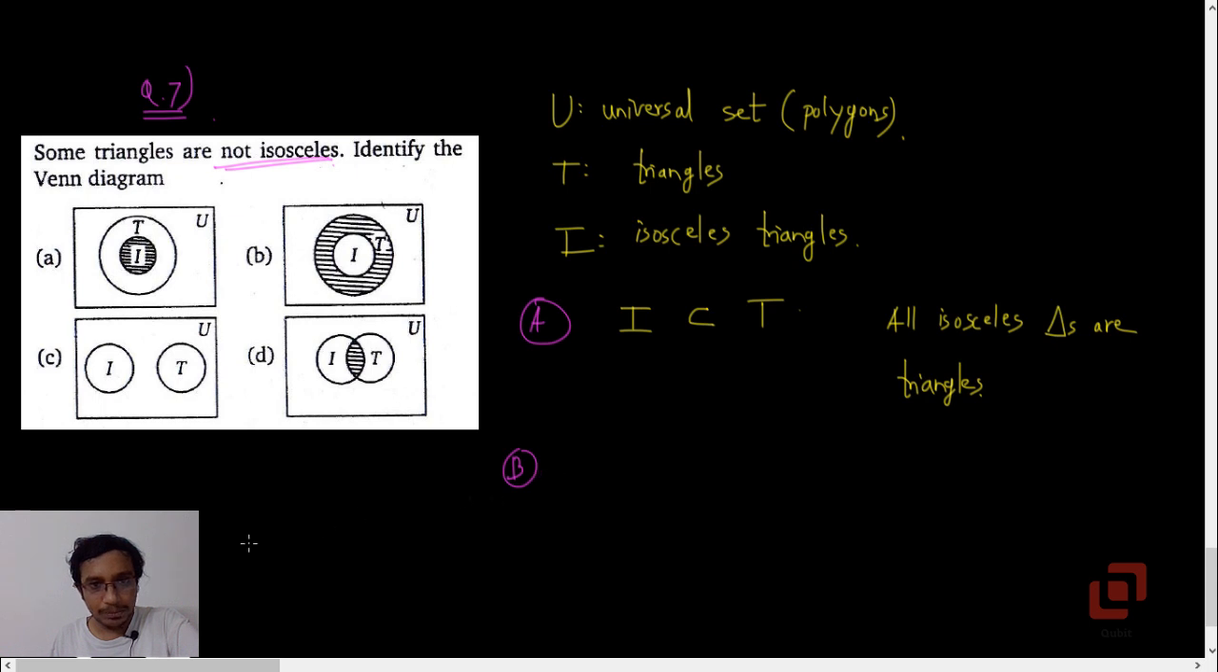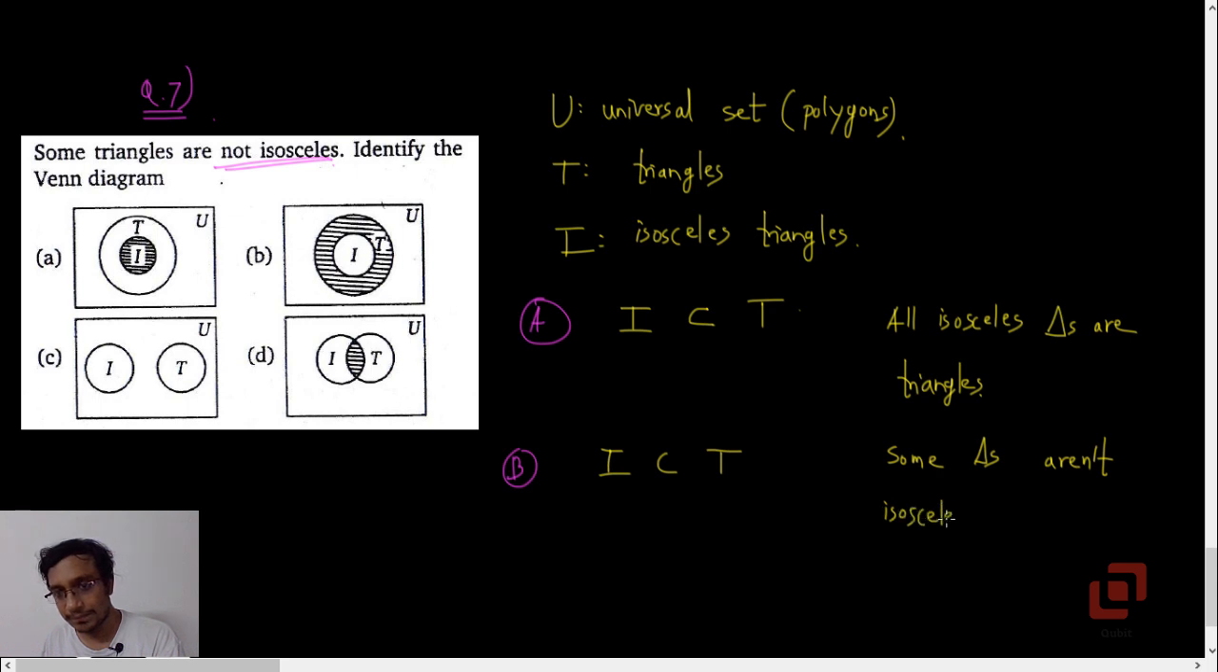Even in option B, we have this correct representation, that is I is a proper subset of T. But here look at the highlighted region, the hatched region. It excludes all isosceles triangles, but it still considers the remaining triangles. So this is the correct representation. There are some triangles which are not isosceles. So the correct option is B.